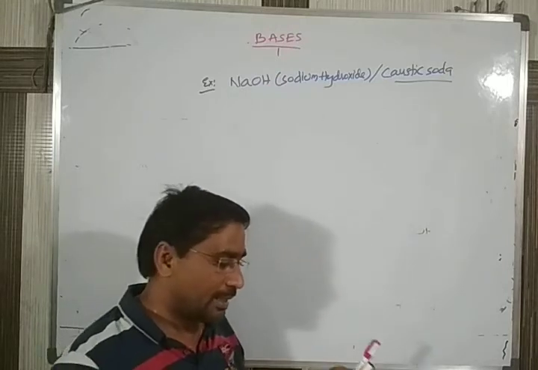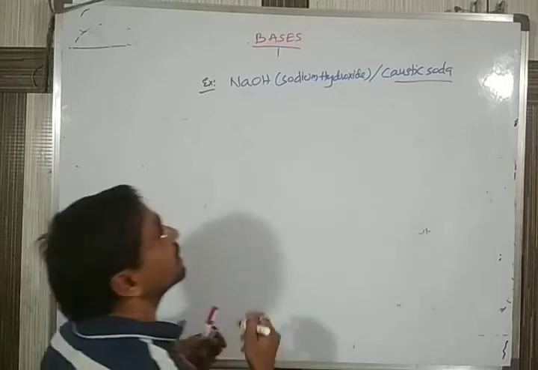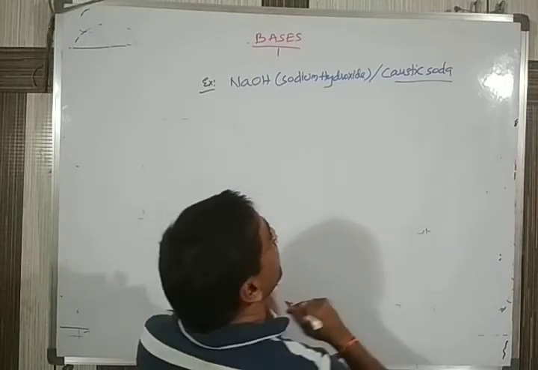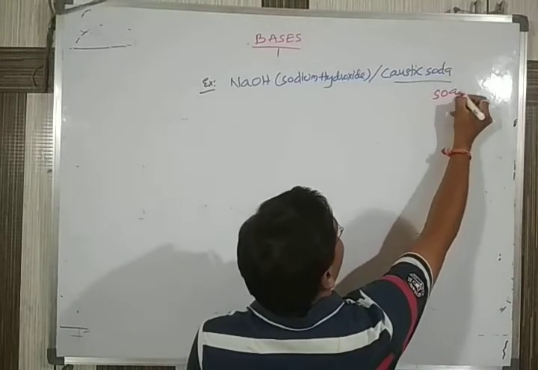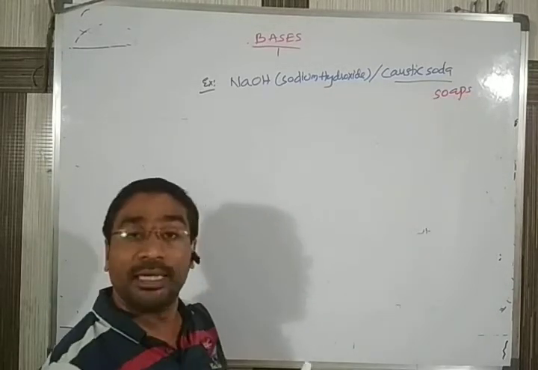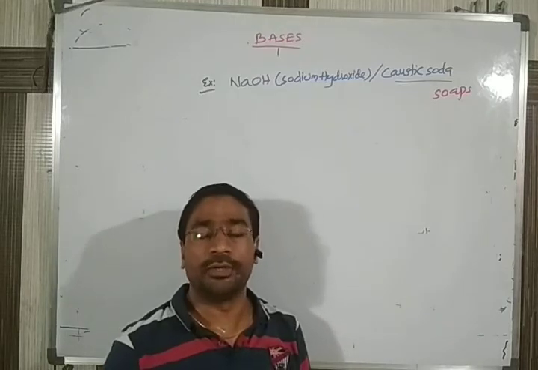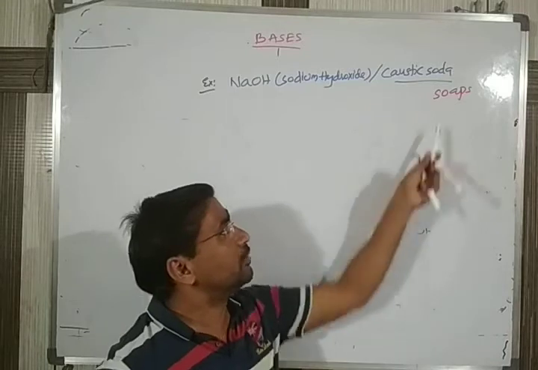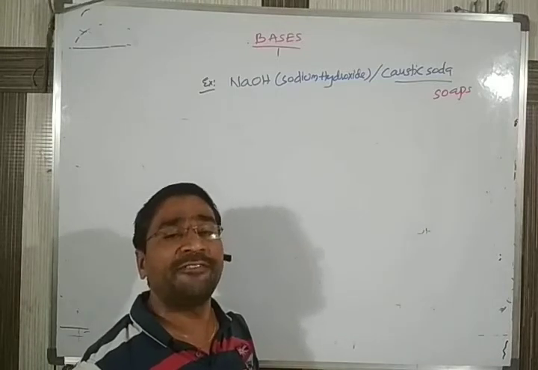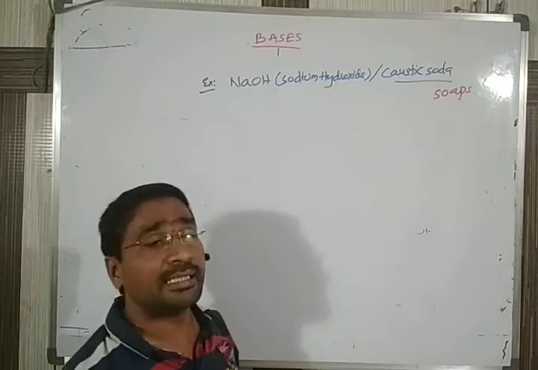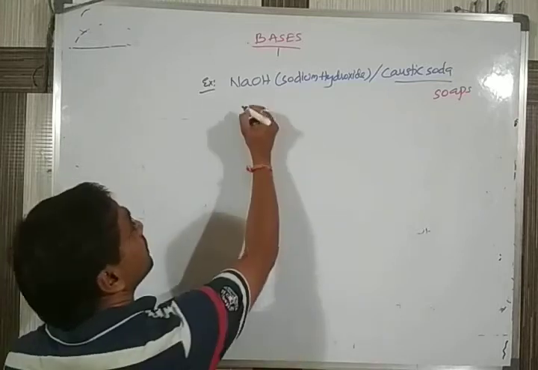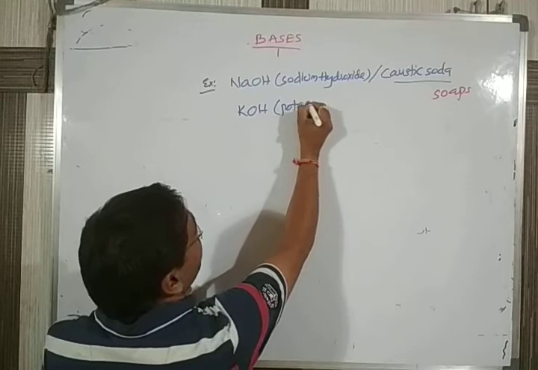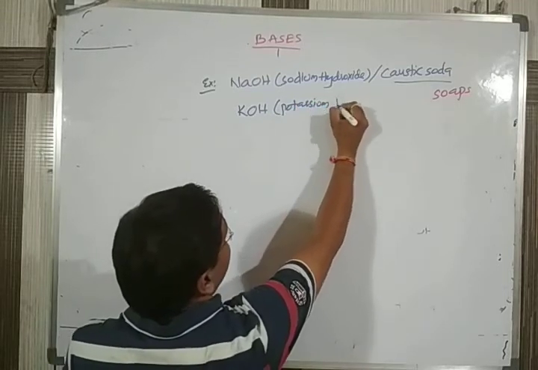Where do we use this NaOH? NaOH is mostly used in soaps. Whatever the company, the bathing soaps we use are manufactured using the base NaOH. One more thing they use is KOH, potassium hydroxide.